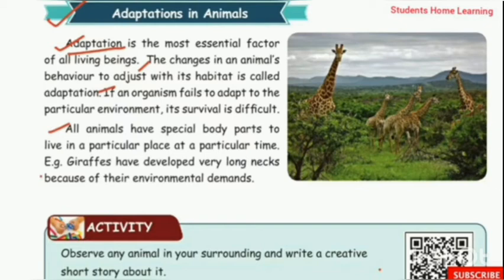Adaptation in animals. Adaptation is the most essential factor of all living beings. The changes in an animal's behavior to adjust with its habitat is called adaptation. If an organism fails to adapt to the particular environment, its survival is difficult. All animals have special body parts to live in a particular place at a particular time, like us. Example, giraffes have developed very long necks because of their environmental demands.